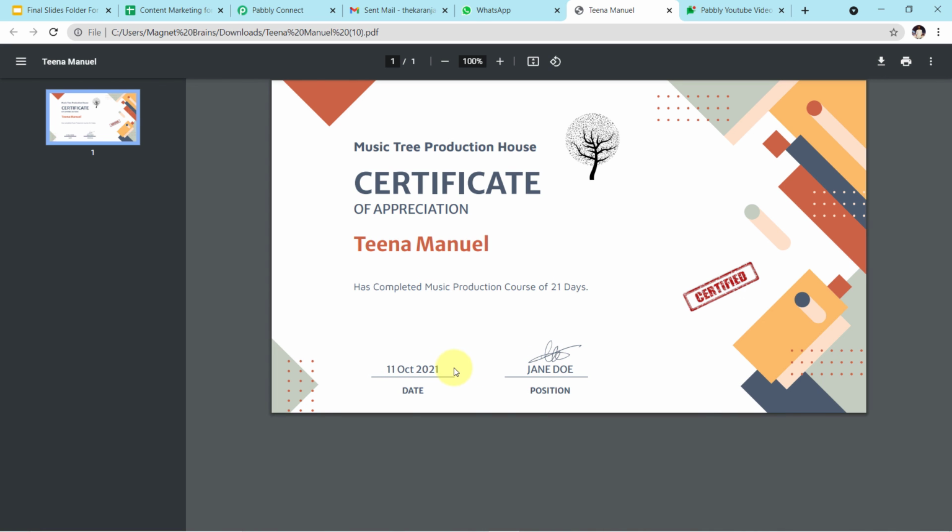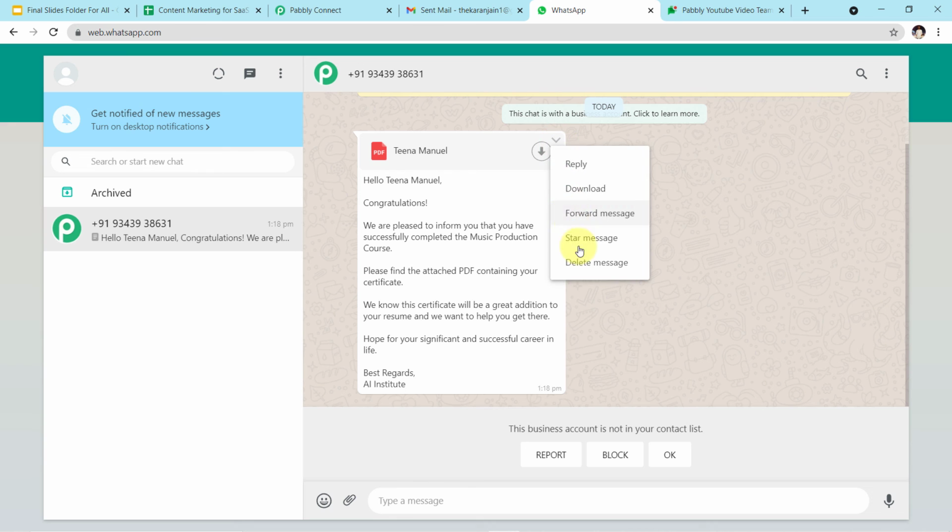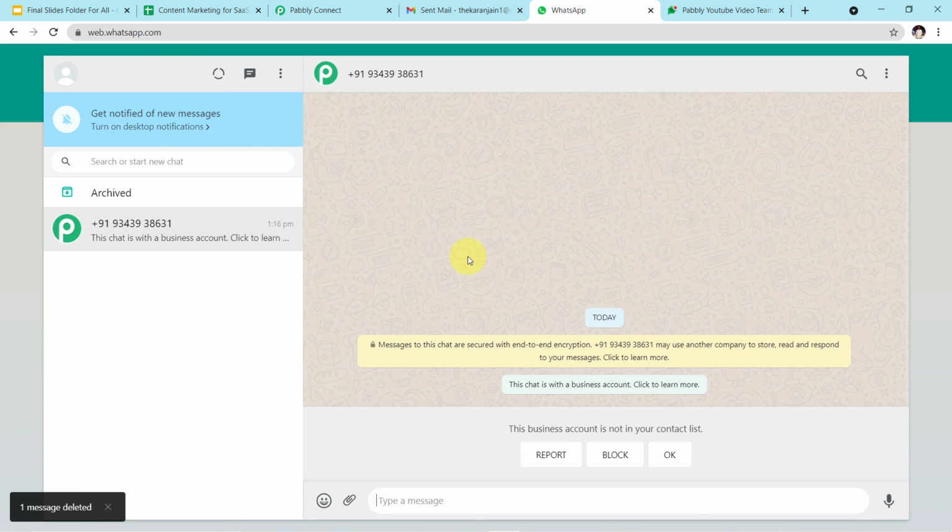Guys, I forgot to show you the certificate of Sam John. So let me do one more real-time example for you. Let me show it to you one more time. Let me first delete this message in front of you. Now I'll go back to my form and I'll first enter the name of Sam John, and we will see if a message has arrived there or not. And then let me show you the certificate once again.